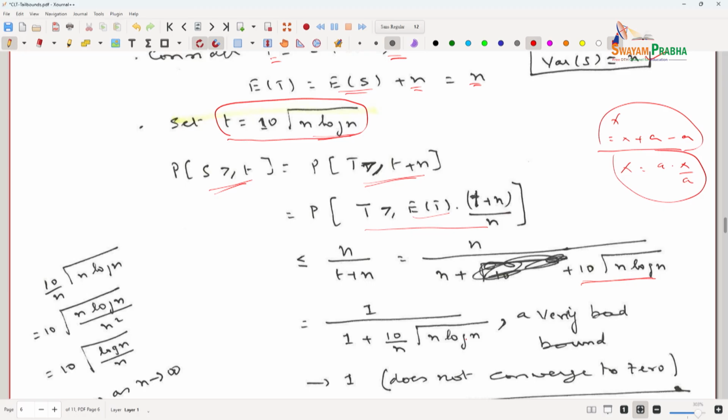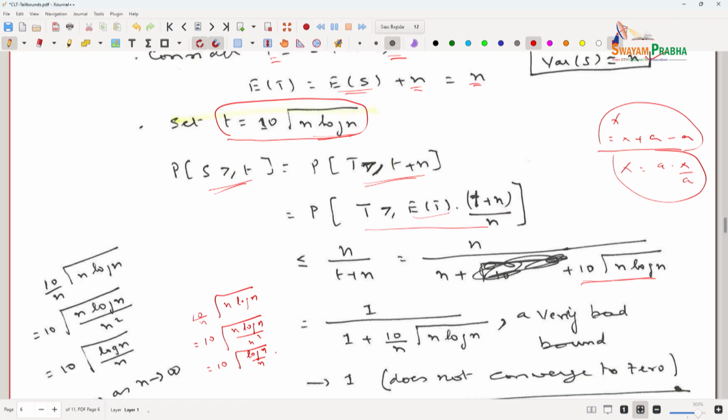Now, you can readily see 10 over n square root of n log n is equal to 10 over square root of n log n divided by n squared, which is equal to 10 over square root of (log n divided by n).